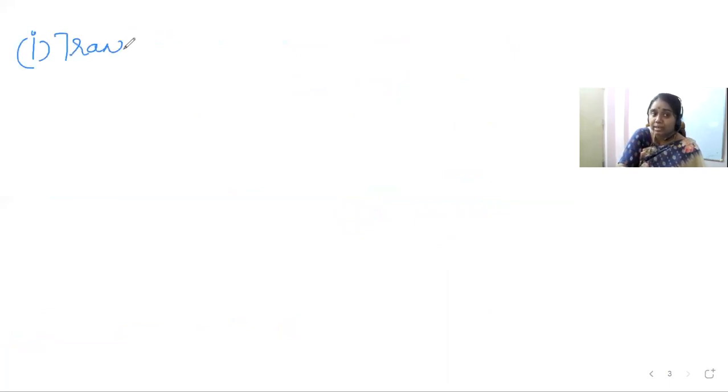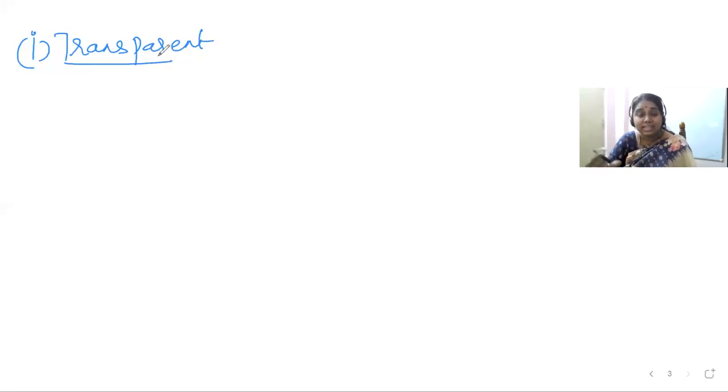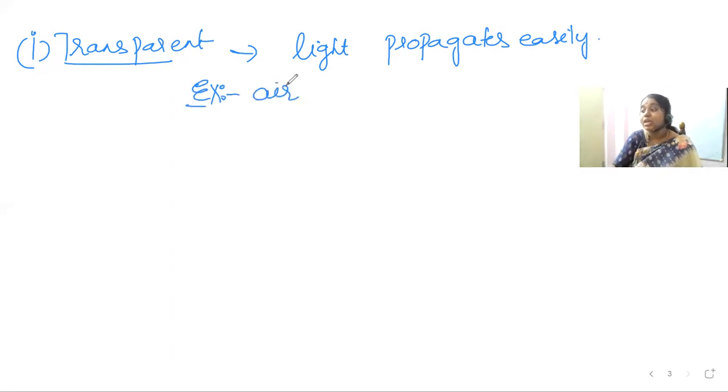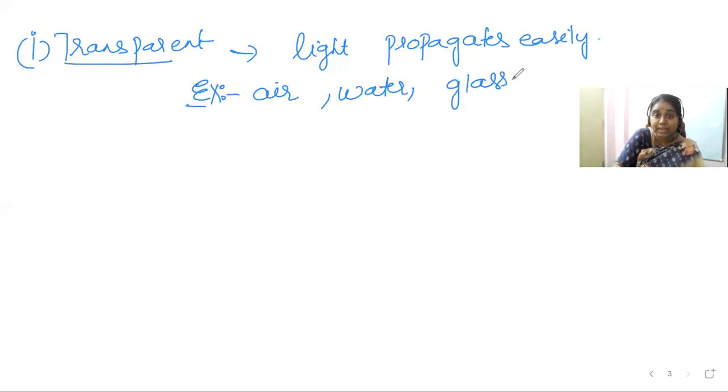From the word itself, transparent means what? Transparent means light propagates easily. Light can pass through that medium easily. So that type of medium is called transparent medium. For example, you can take air, where light propagates very easily. You can take water, which is a very good example, and glass, where light propagates very easily. All these are called transparent medium.